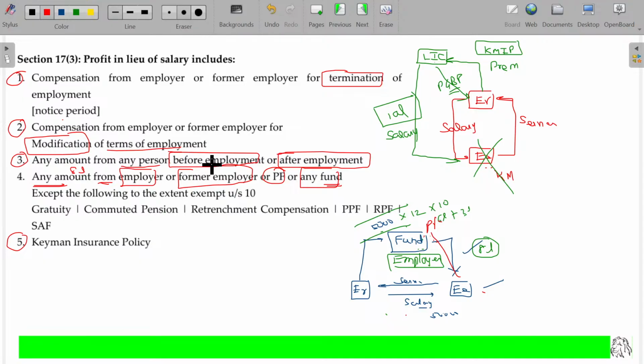The employer keeps depositing. He retires by the 50th year, age being 50 at the time of retirement. The employer says you can retire by 60, but you retire by 50. So you are retiring much ahead of your retirement plan. The employer says that I keep on depositing some money for your benefit.